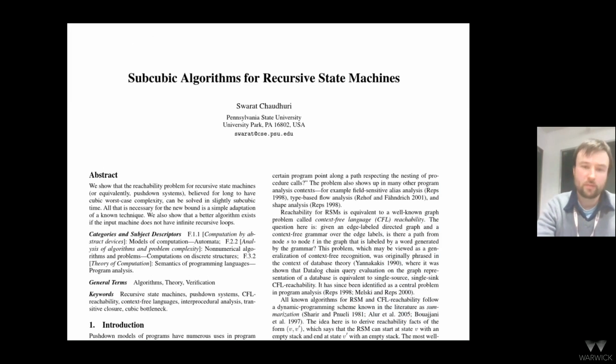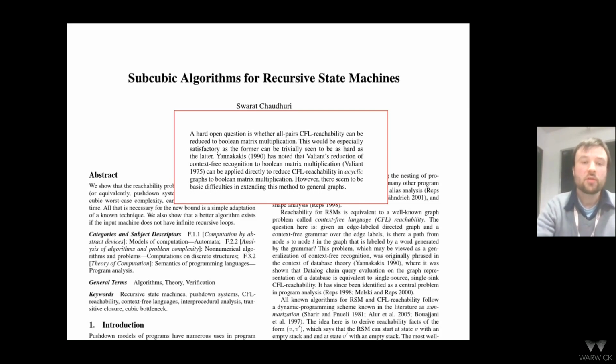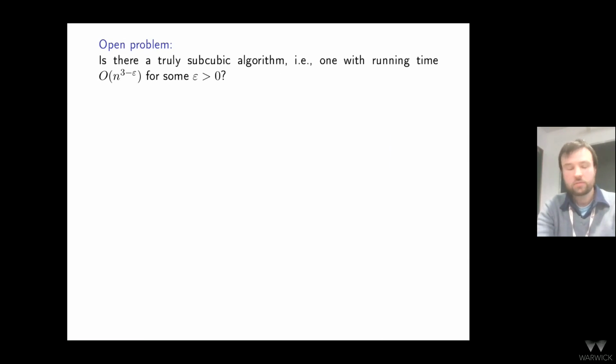But this is a different problem. Chaudhuri, when he presented a subcubic algorithm for CFL reachability, let me remind you that this algorithm has complexity n cubed over log n, slightly better than n cubed. He wrote that it is a hard open question whether all-pairs CFL reachability can be reduced to Boolean matrix multiplication. Is there a truly subcubic algorithm? This is a somewhat different question: one with running time n to the power 3 minus epsilon for some constant epsilon. The answer to this question is unknown.